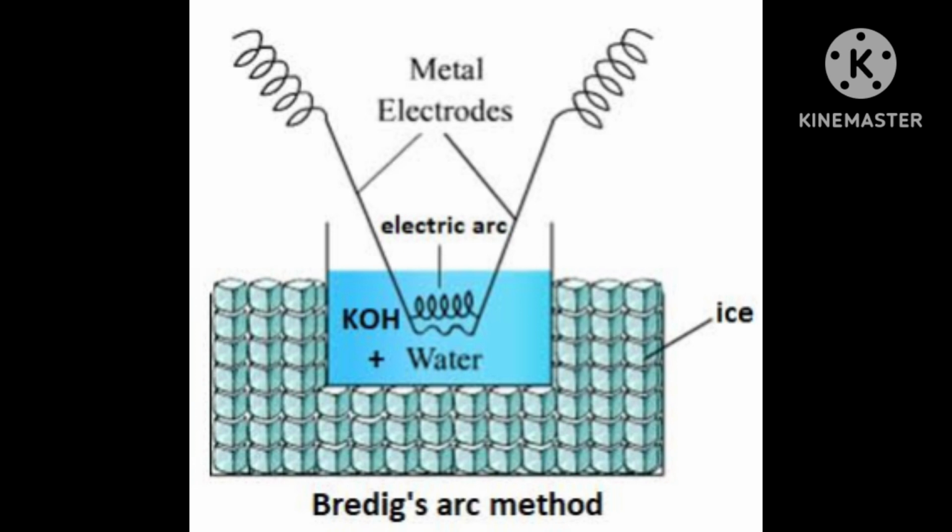Or if positive is there everywhere, then again repulsion will be there, then it can break, and the precipitate will convert into smaller particles of colloidal size.